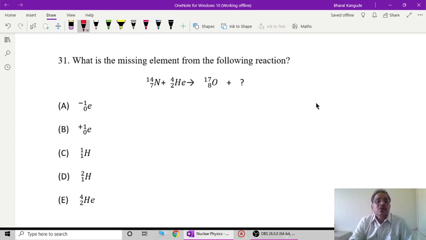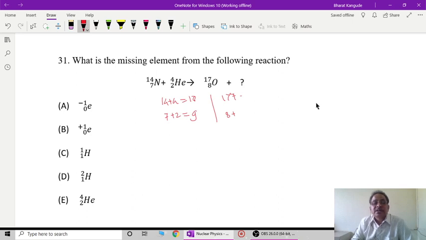Next, what is the missing element from the following reaction? Similar type of reaction, 7 and 14. Now the left hand side is given, so I can use again the conservation rule here. Nuclear number conservation gives you 14 plus 4 is 18, and 7 number of protons plus 2 number of protons, that gives me 9 here. On the right hand side we'll get 17 plus whatever is to be added here, and 8 plus something that is to be added here.